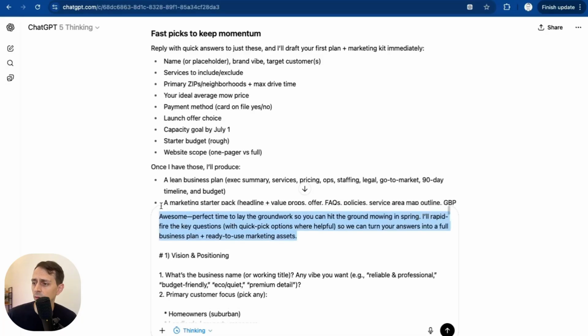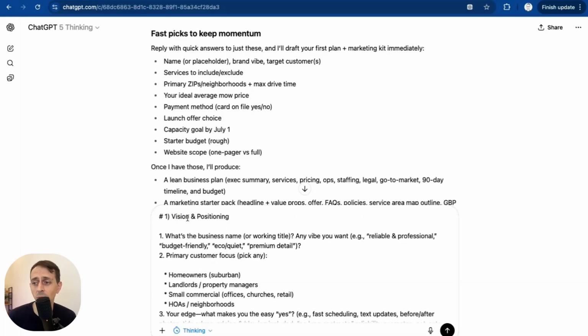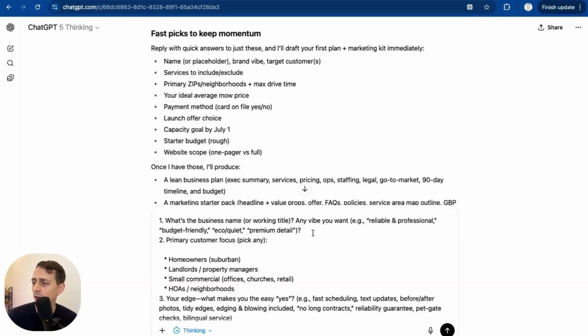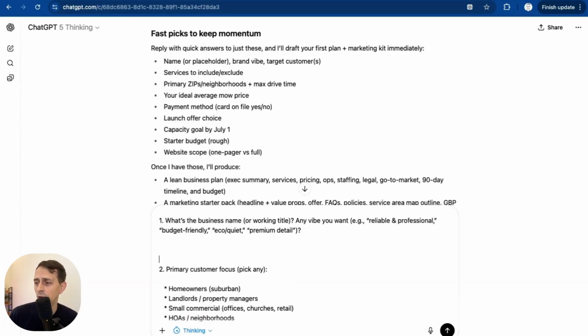So I'm going to go in here and I'm going to start answering it. So I'll remove this piece right here, probably not even necessary. And then I'm going to answer this one at a time. I'll do this off screen, but I'm going to show you the very first one. So what's the business name? Any vibe you want, budget friendly, echo quiet, premium detail.